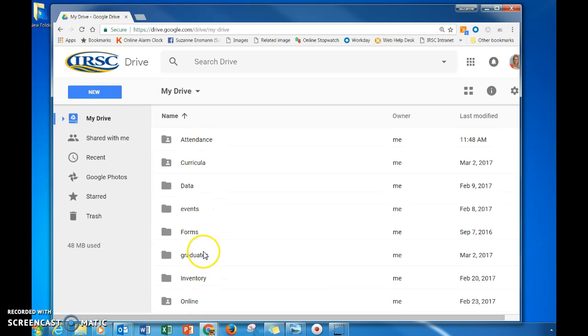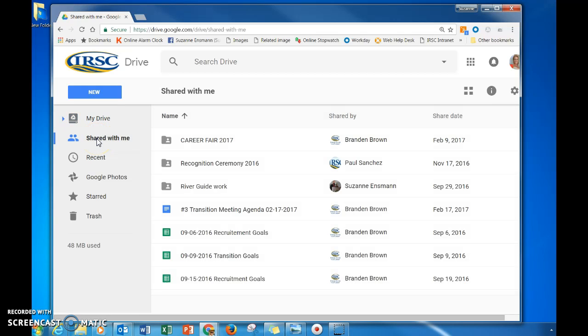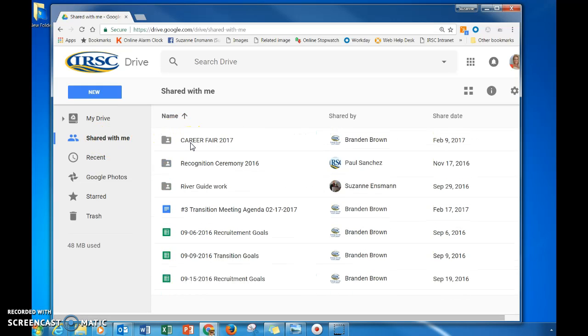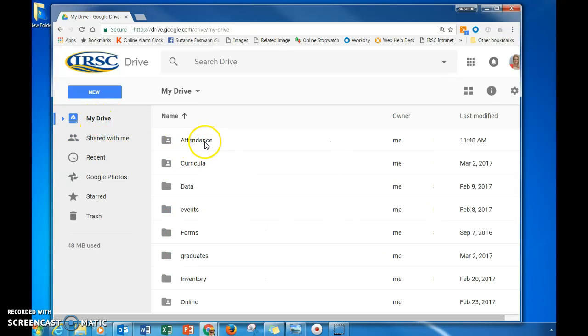So whatever you'll see probably in your shared with me location. So you'll see there options, things that will have been shared with you, that you can actually get into and work on collaboratively. The benefit of Google EDU is that when we work on it collaboratively, there's a history that we can all see. So I'm going to go into my drive right now just to show you the attendance folder that Pruitt Campus uses.